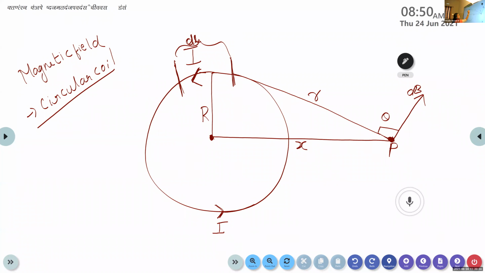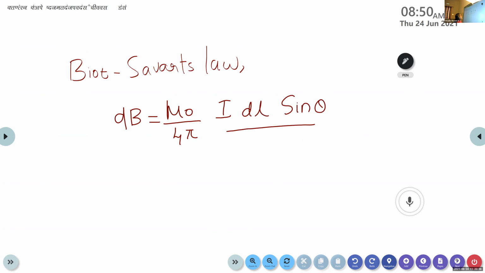The distance of separation between this small length and the point P is r. So I dl sine theta divided by r square. By Biot-Savart's law, the magnetic field produced at the point P due to this small length is given by dB equals mu 0 by 4 pi, I dl sine theta divided by r square.